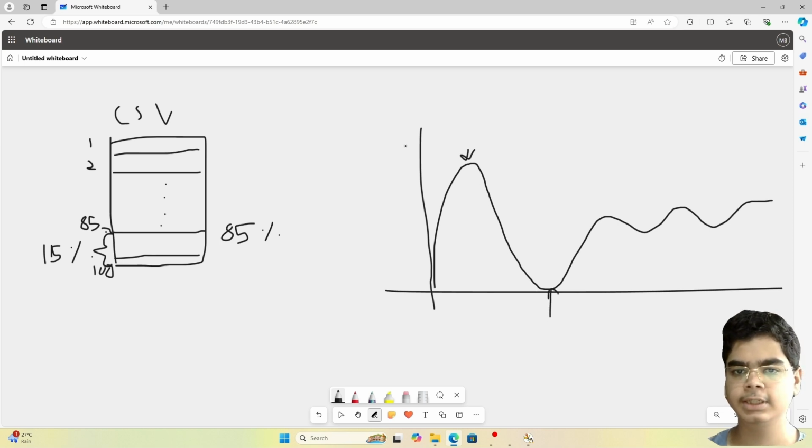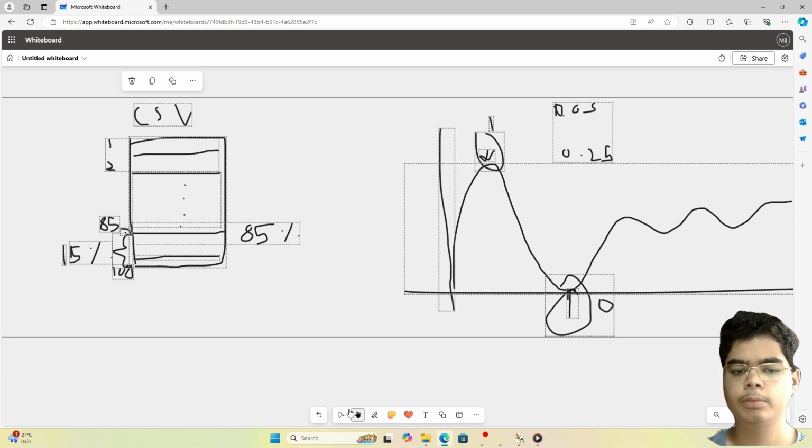So what MinMaxScaler does is it finds out the highest and the lowest points from the given data, assigns them 1 and 0, and then scales all the values in between 1 and 0. So it might be 0.05 or something like that, or 0.25, or it can be anything between 1 and 0.